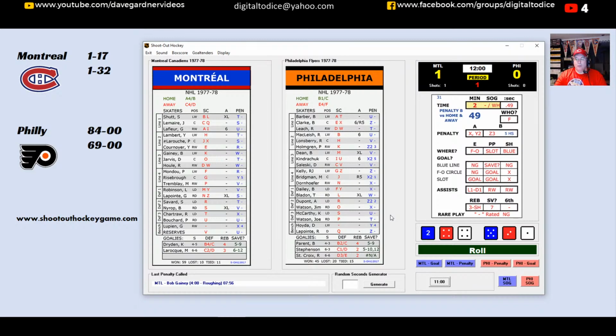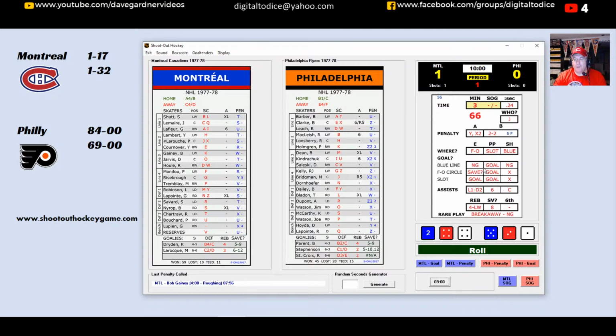All right. So there's the first minute. And here we go. And a 31. It's not a chance for either team. Here's the second minute. And it's an 84. They will get a chance. So the Flyers will get a scoring chance here on the first minor on the power play. And that's Dornhofer again. So Dornhofer on the power play. Dornhofer from the slot. Dornhofer moves in. Dornhofer scores, and the game is tied.